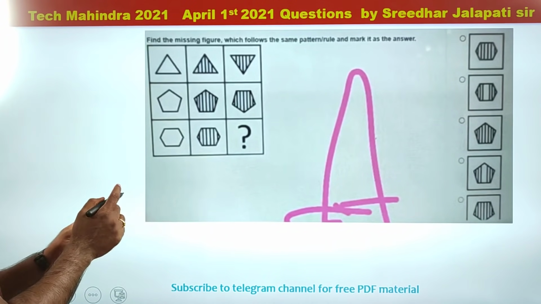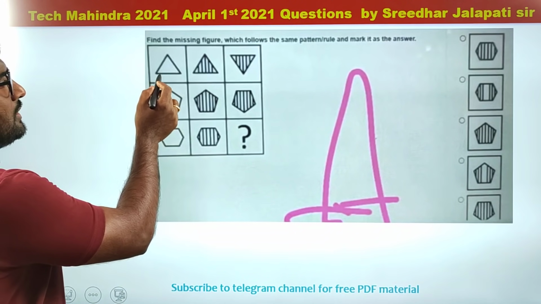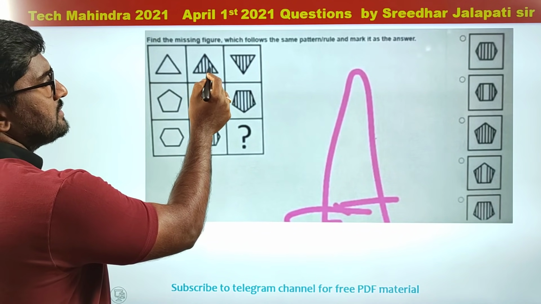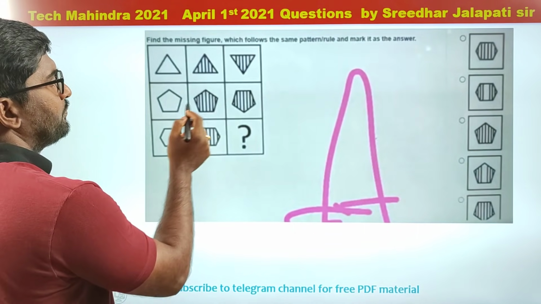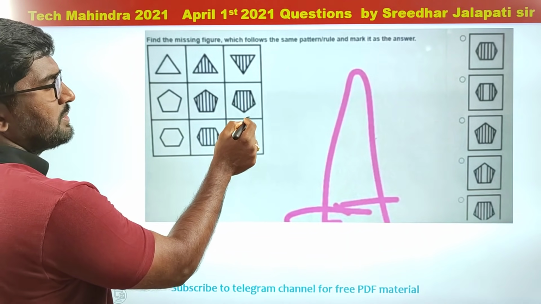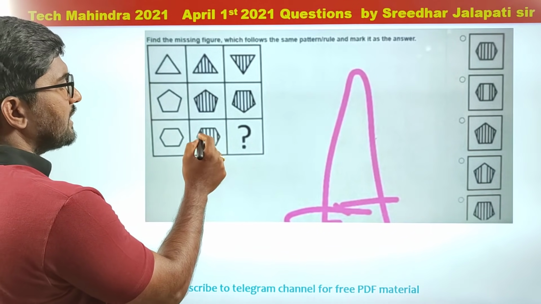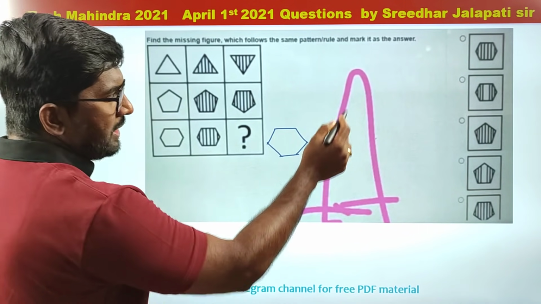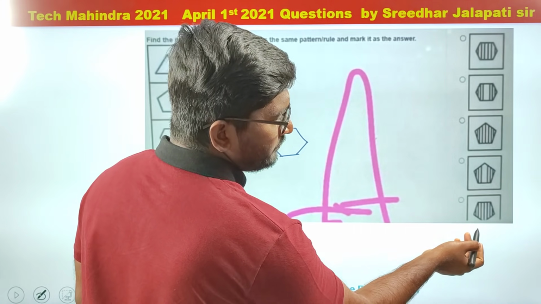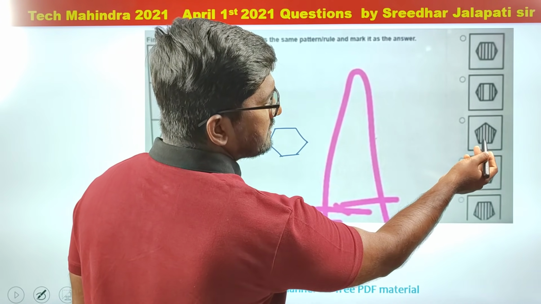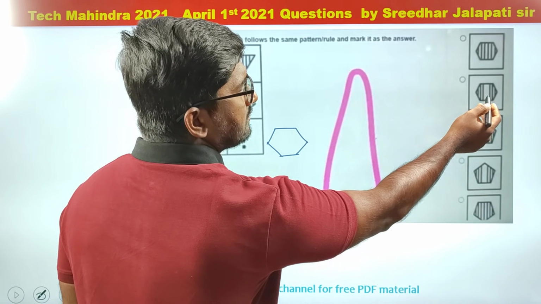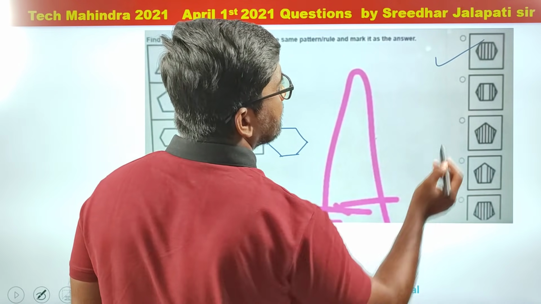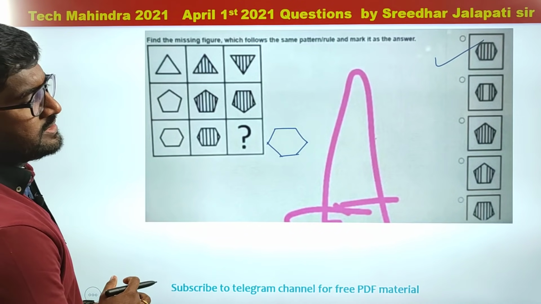Next question, again from non-verbal reasoning. Now a triangle with shaded lines, and that is now upside down. Pentagon, shaded lines, now that has become upside down. Hexagon, shaded lines. Hexagon, even if you make it upside down, appears to be the same. And among the options, there is only one hexagon. This is not a hexagon, this is not a hexagon, this is not a hexagon. But here there is a gap, so I think option 1 is correct. A simple non-verbal reasoning question.